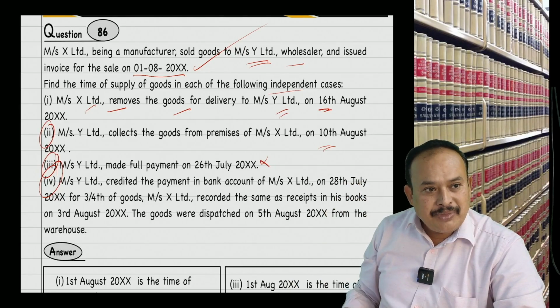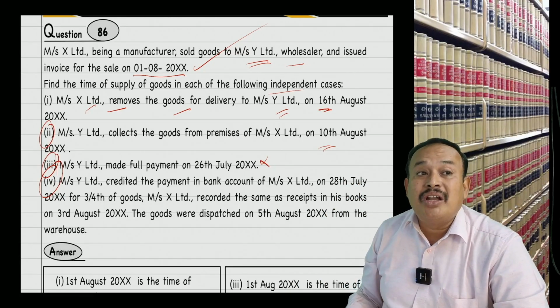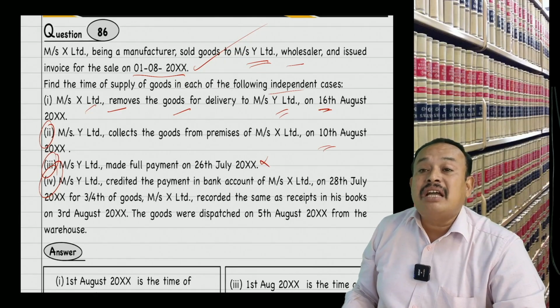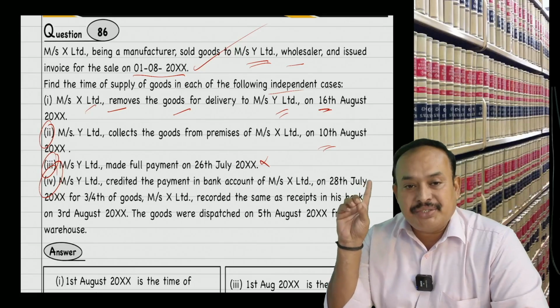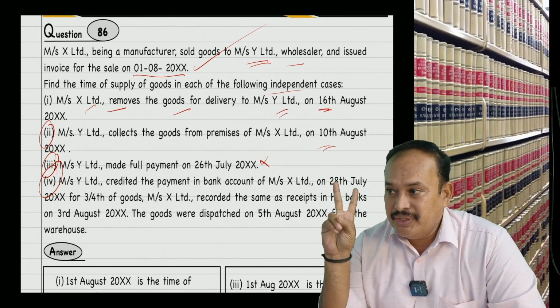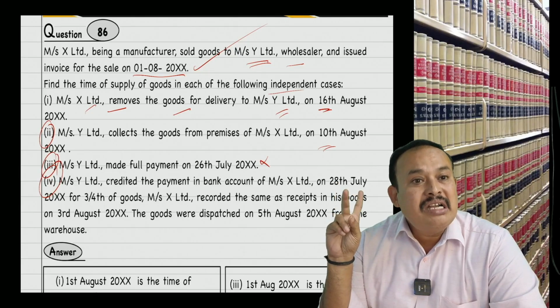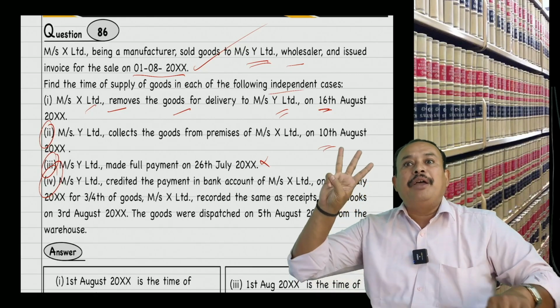Is that clear? Now, if that comes into the picture, the law of the land, section 12, says time of supply is equal to the date of invoice, last day to issue invoice, or date of payment.